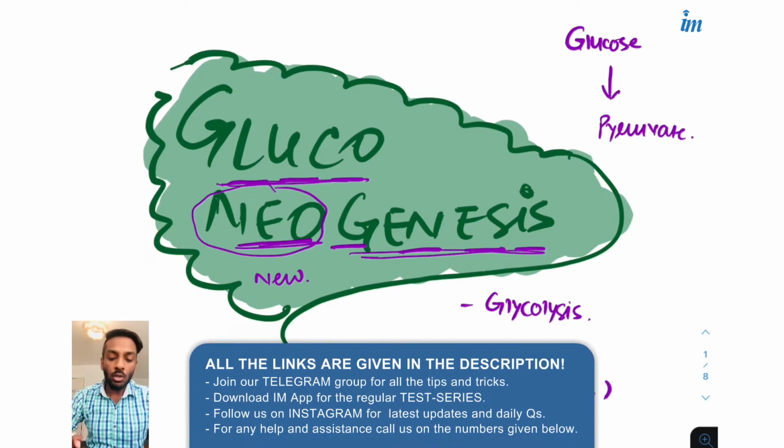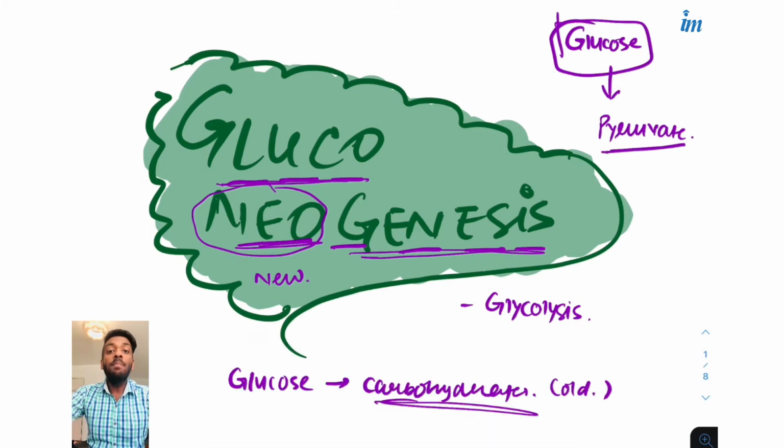So let's discuss. We have to form glucose, and from what? Obviously from pyruvate, which means we have to just reverse the glycolysis process. It sounds familiar and very easy. You will feel that it is very easy: just go back from pyruvate and reverse the whole process of glycolysis.